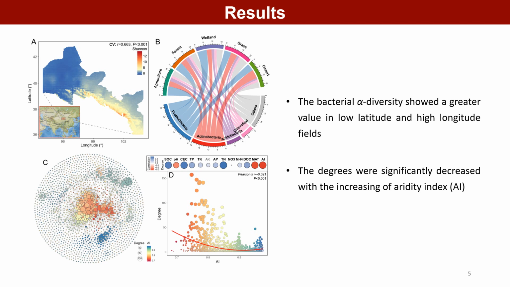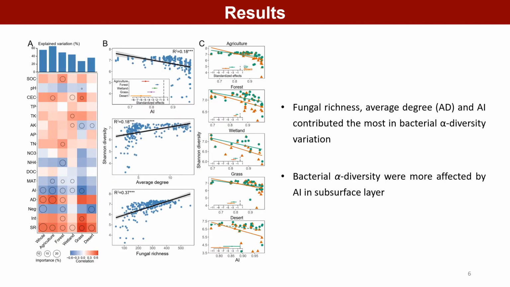Then, we explored the species with the higher abundance of the soil microbiota via establishing cross-kingdom co-occurrence networks including soil bacterial and fungal taxa. We found that the degrees were significantly decreased with the increasing of aridity index, AI. Subsequently, across all abiotic and biotic factors, fungal richness, average degree, AD, and AI contributed the most toward explaining variation in bacterial alpha diversity of different habitats.